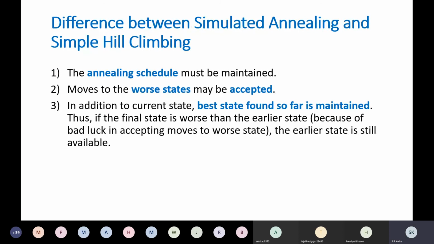So already I have told you the difference between simulated annealing and hill climbing search. We will revise that again. Here we are maintaining an annealing schedule. That was not the case. In the simulated annealing algorithm, moves to worse states are allowed. That was not the case in hill climbing search. Here you are incorporating a memory which stores the base so far state, so that later on if you come to know that you are on the wrong path, you can retrieve the previous base path. Okay?